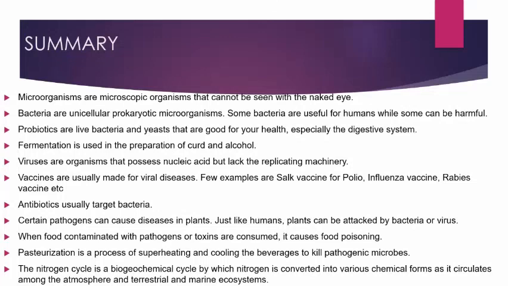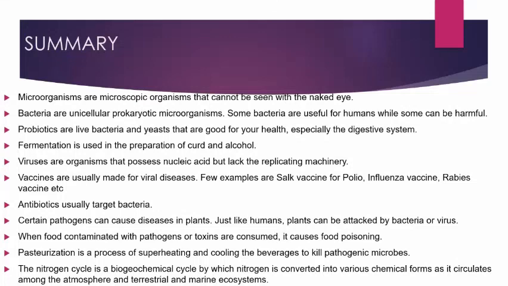Pasteurization is a process of superheating and cooling beverages to kill pathogenic microbes, for example, milk. Yes, we have seen it: it is kept at a high temperature for 15 to 30 seconds. We boil it first so that it kills all the bacteria. And then the concept was nitrogen fixation and the nitrogen cycle.